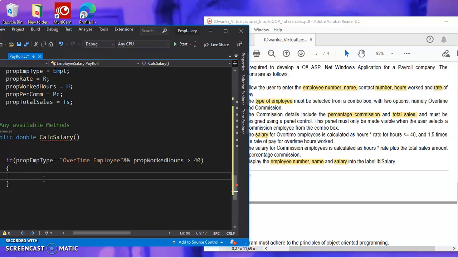Okay, so now we need to declare first here. The hours can be double, right? Let's say we declare double overtime hours, equal to 0 as it was, and then now this is our calculator.